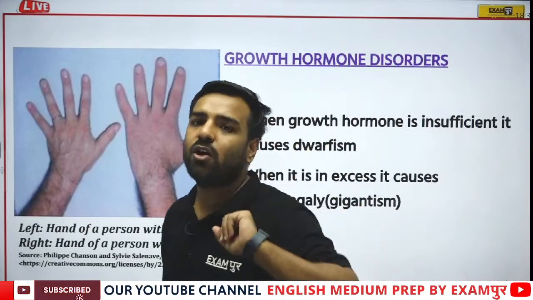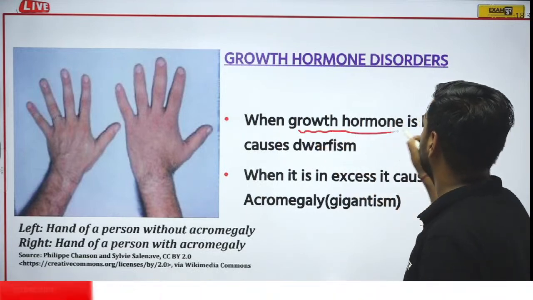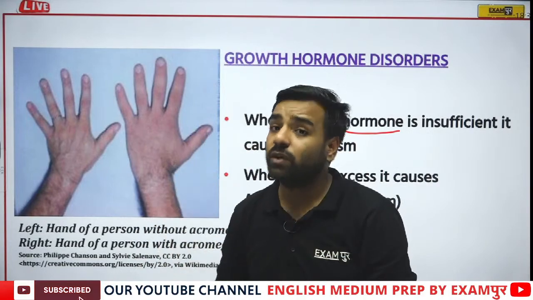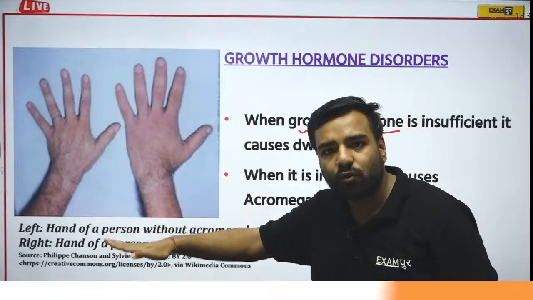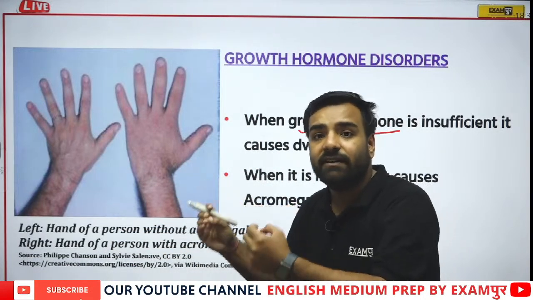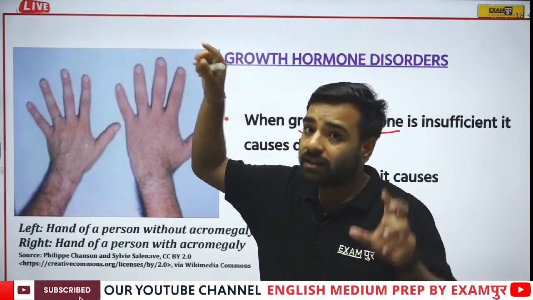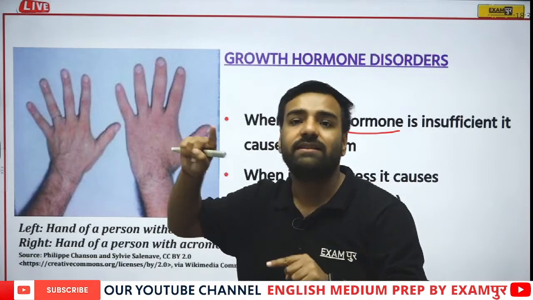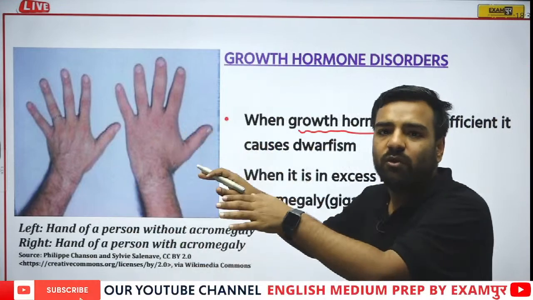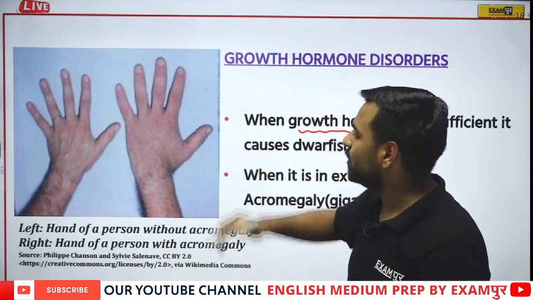Yes, there's a hormone which is released by the pituitary gland. We call that hormone growth hormone. Now what will happen if this hormone is in less amount? The person will suffer from dwarfism, that is, his height will be less. If someone is having this growth hormone in a larger amount, then the height will be very high. That's why we can say that if growth hormone is extra, that person is suffering from what? Gigantism. If that hormone is less, the person is suffering from dwarfism. So there's the difference between the two. Just have a look over here.